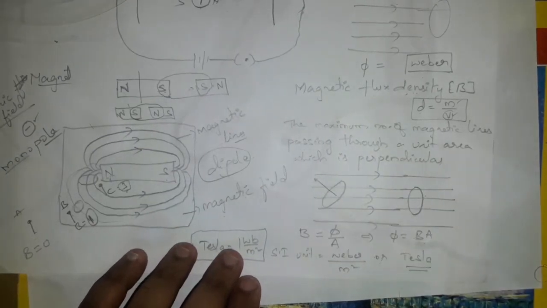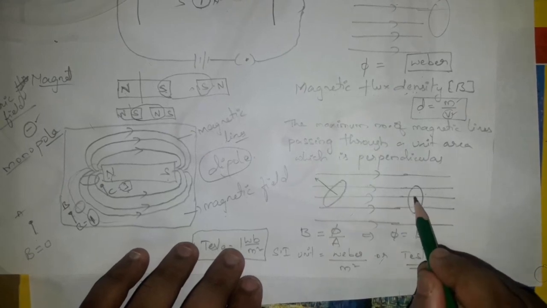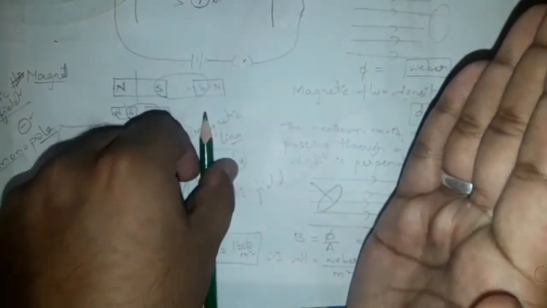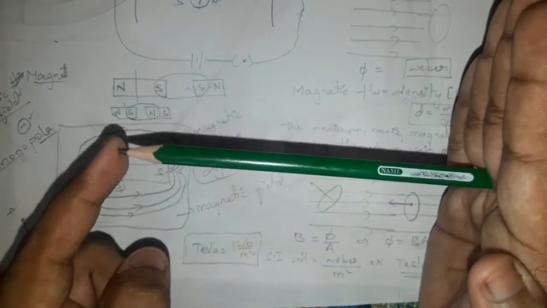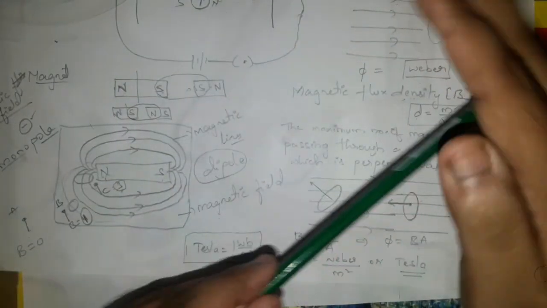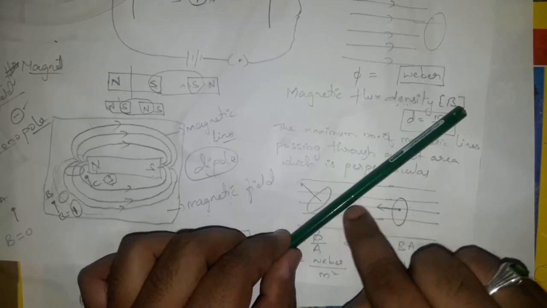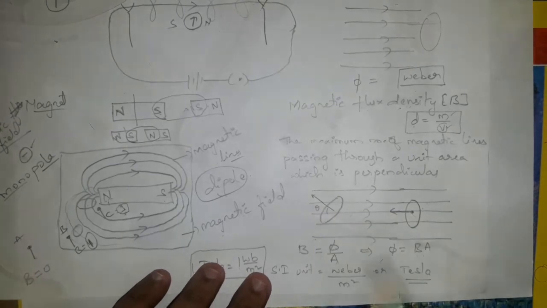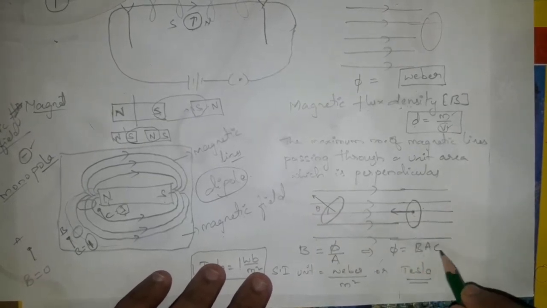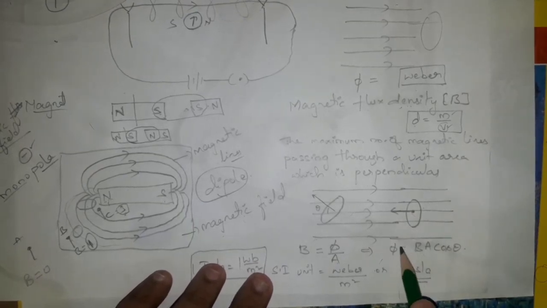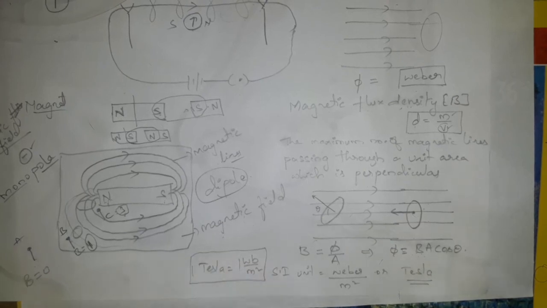This is the normal, the perpendicular for this area, and as we change the tilt, it goes on changing. The angle between this normal and the magnetic field lines is theta, and we can write phi is equal to BA cos theta.